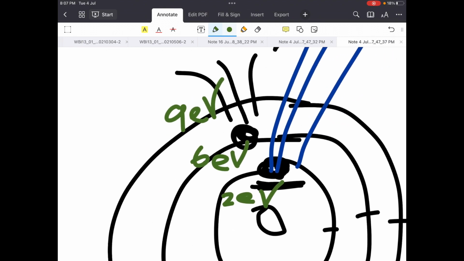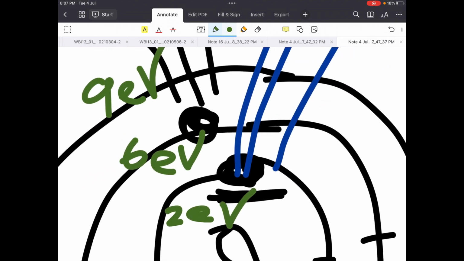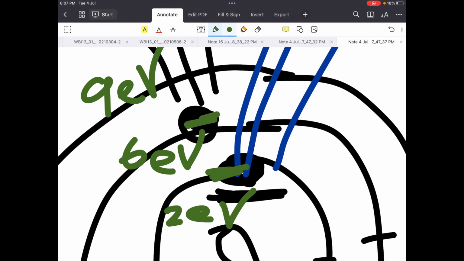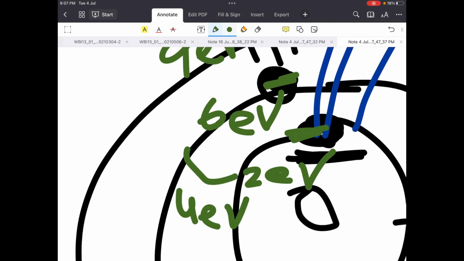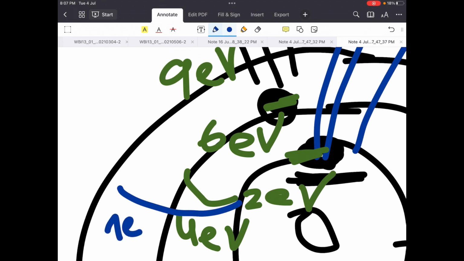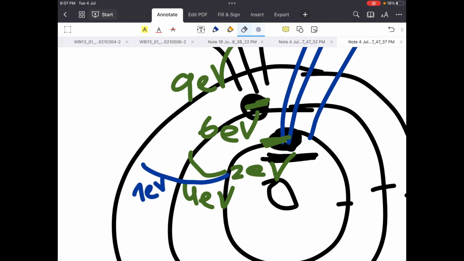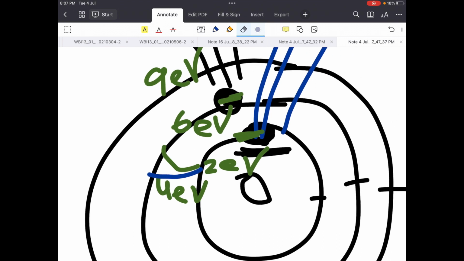In order to go from this energy level to this energy level, it must gain 4 electron volts. If a photon comes in with 5 electron volts, then it would go to 7 electron volts, but there is no shell with 7 eV. There's only 6 electron volts, and it can go to 9 electron volts. Since it's absorbing a 5 electron volt photon, there will be no transition of the electron.